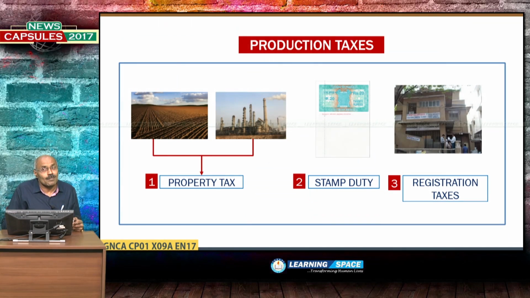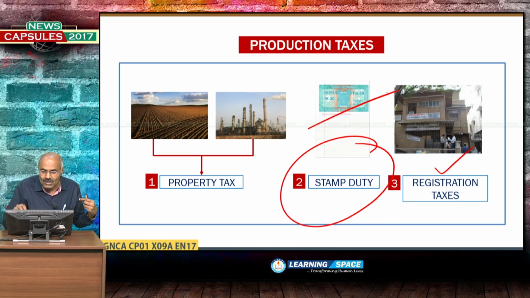What are production taxes? The entrepreneurs, while producing goods and services, have some expenditure like registration taxes. Similarly, for registrations or other aspects, stamp duty is to be paid by the entrepreneurs.